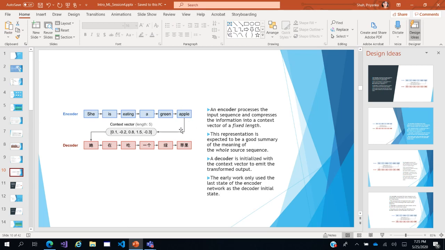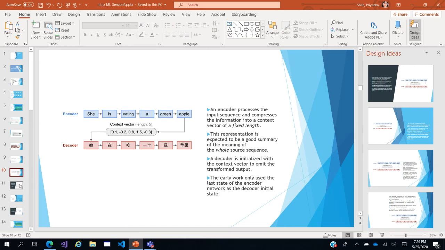I mean, the input was encoded into a fixed length and outputted also. The problem is the fixed length. So in case of longer sentences, it will not remember the context. Exactly the same problem which we had with recurrent neural networks, and that's why LSTMs had to step in.